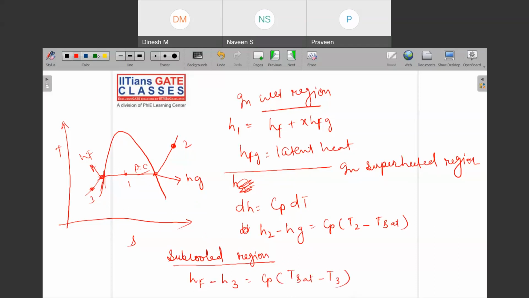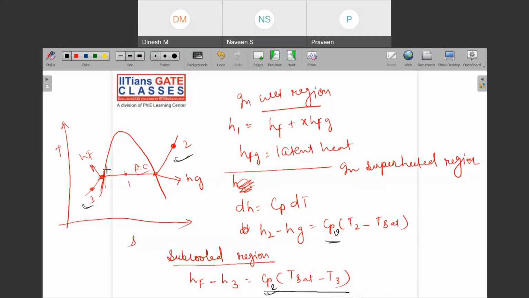But can you see one more thing: if Cp is not constant, Cp can change in the vapor region and in the liquid region. So in the liquid region I will use the specific heat of the liquid, and in the vapor region the specific heat of the vapor. So we will have to take care of this fact also.